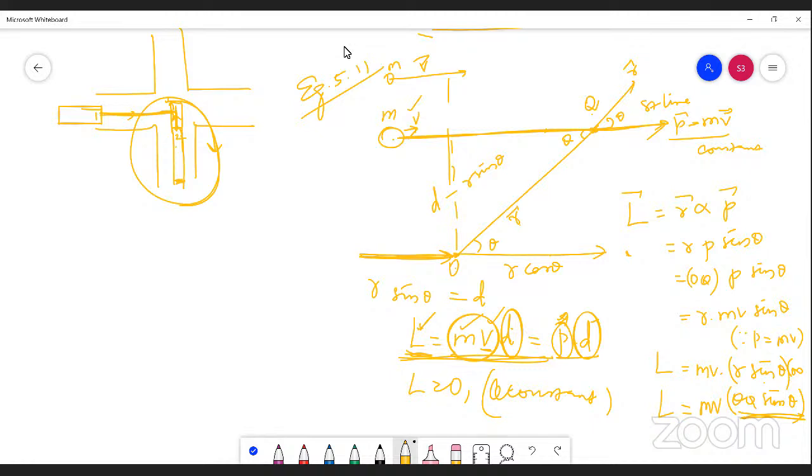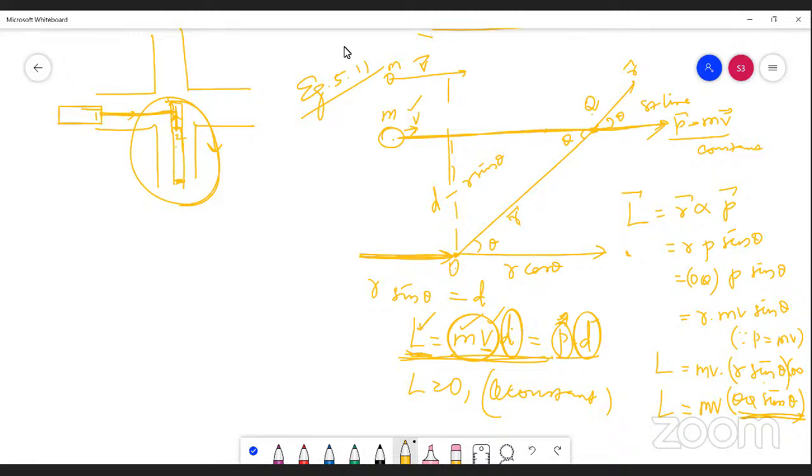So angular momentum increases with the increase in the value of point mass, increase in the value of velocity, and increase in the value of distance D between the point about which the angular momentum has been determined and the path along which the point mass is moving. So MVD increases, angular momentum increases. As long as this MVD are maintained constant, the angular momentum remains a constant.